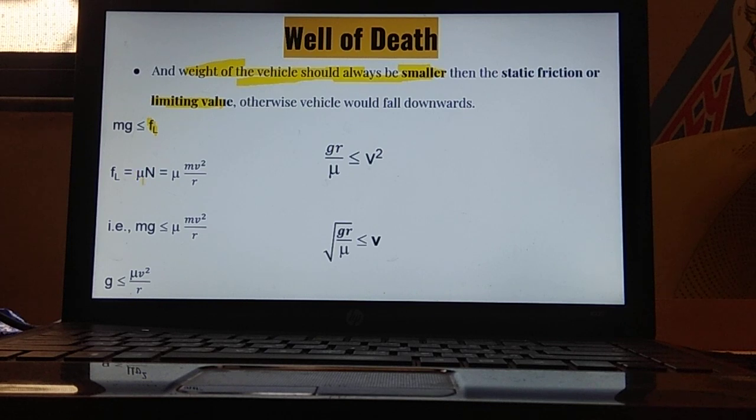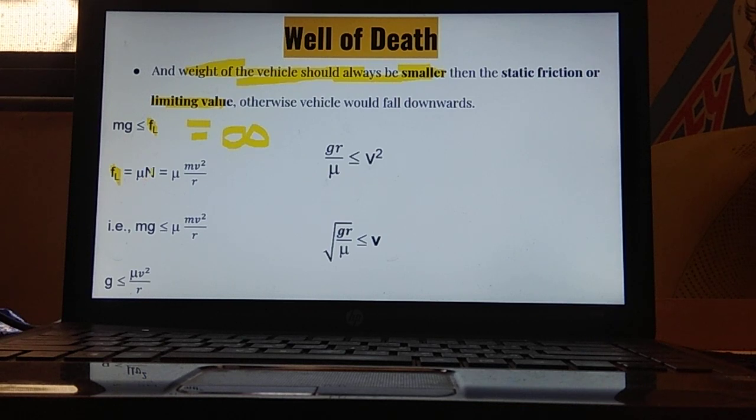What is mu over here? The coefficient of static friction, and N is the normal reaction force. And F is the static friction, also called the limiting value. Like I have already explained, whatever static friction has been created goes on changing, but it is a limited value. Its value cannot be raised to infinity. After a certain value, it stops providing more.